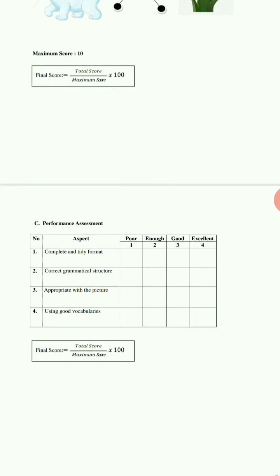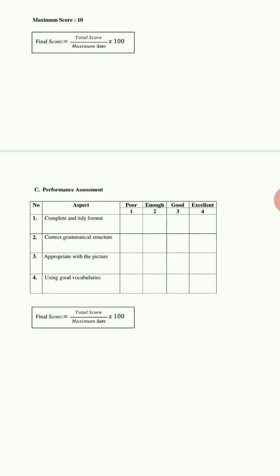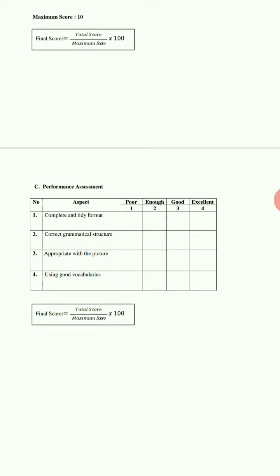And for the scoring procedure of performance assessment, we use scoring rubric to assess the student's sentences according to the criteria. To calculate the final score, we use the total score obtained by the student divided by maximum score and multiplied by 100.